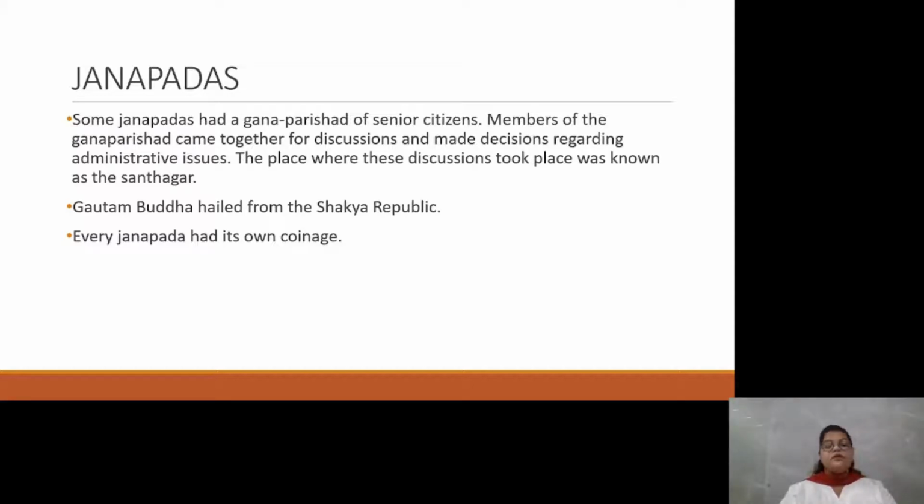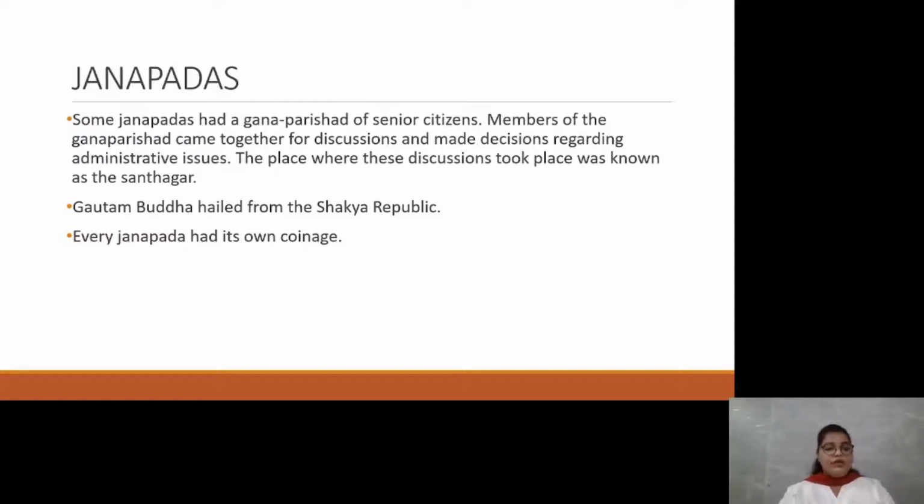Members of the Gana Parishad came together for discussions and made decisions regarding the administrative issues. The place where this discussion took place was known as the Santagar. So the senior members of the Janapadas took decisions regarding the administrative issues. They even came together for some discussions, and this was known as the Gana Parishad. But where all the decisions were taken was known as the Santagar.